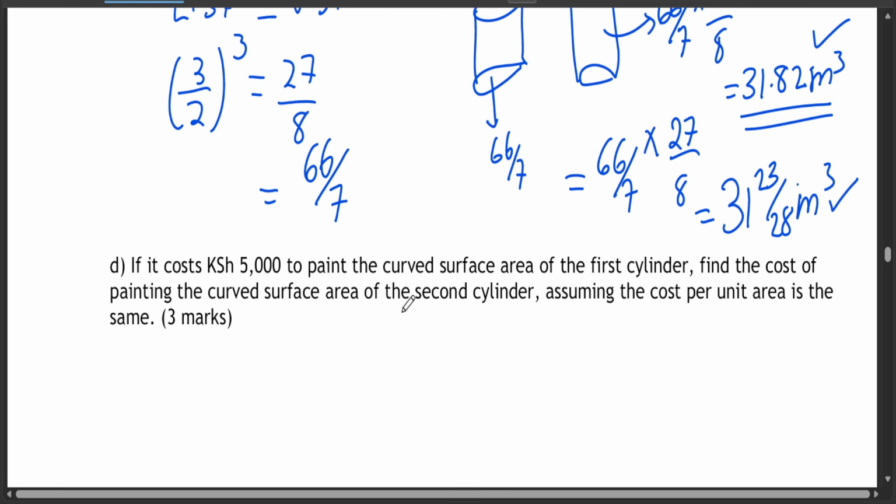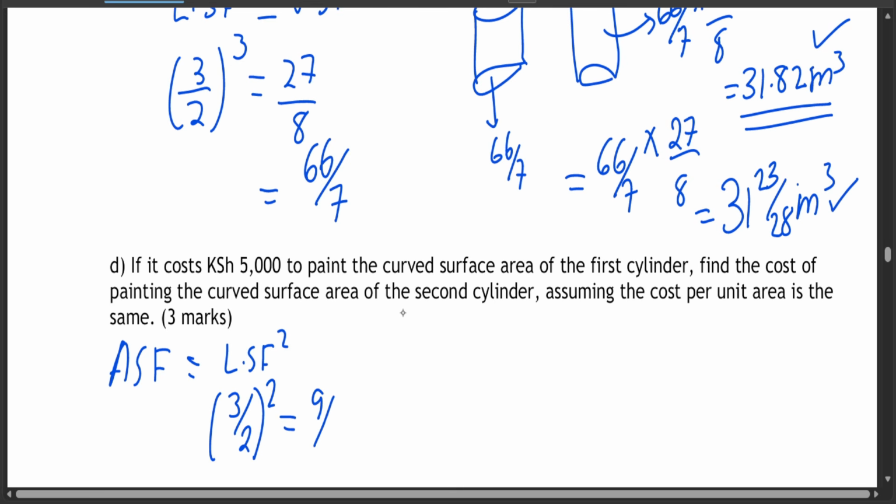Okay, for this question, it's very easy. Now we find the area scale factor because it's about area. So area scale factor is linear scale factor squared, and our linear scale factor is 3/2 squared. Now it's going to give you 9/4.